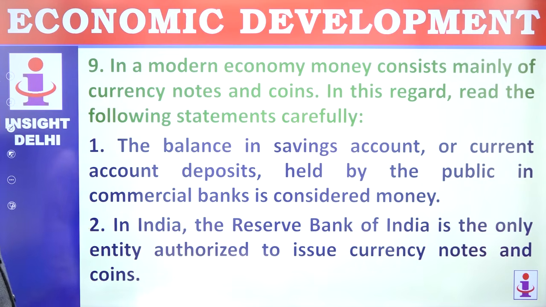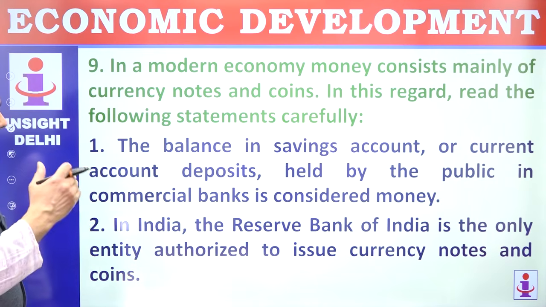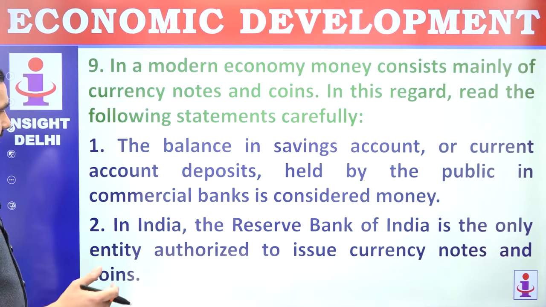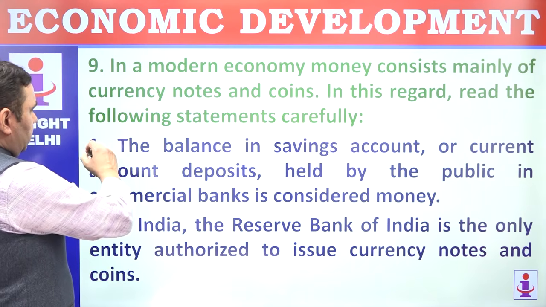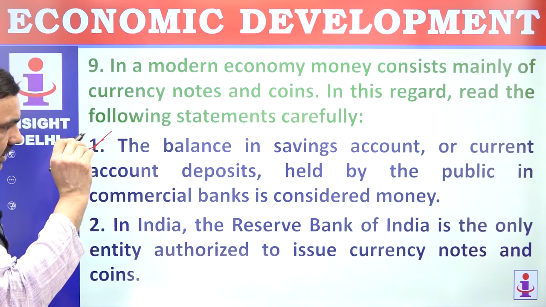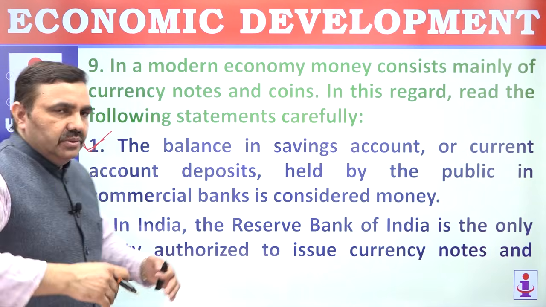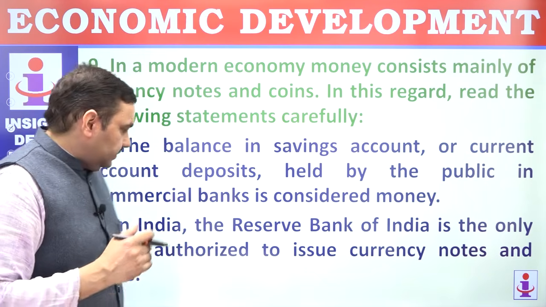In a modern economy, money consists mainly of currency notes and coins. In this regard, read the following statements carefully. The balance in the saving account or the current account deposits held by the public in commercial banks is considered money. So whatever is part of the account of the banks is money. Whatever you have in your account, whatever companies have in their account, that is termed as money.